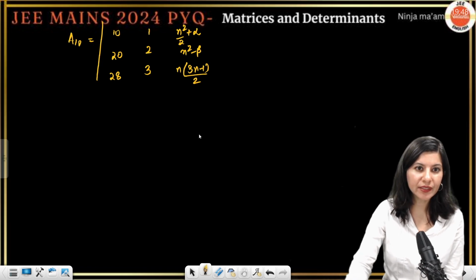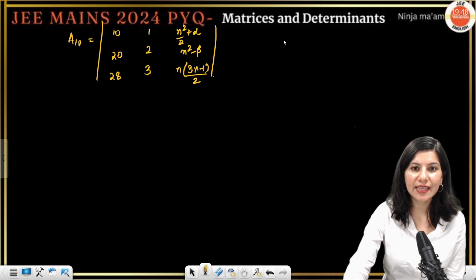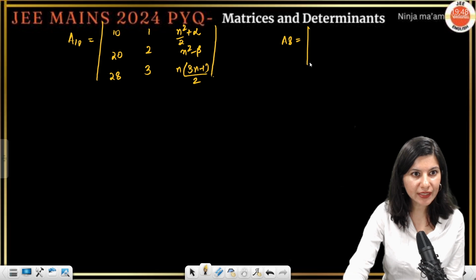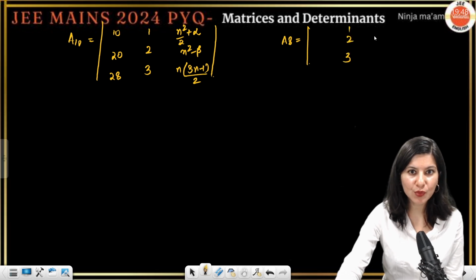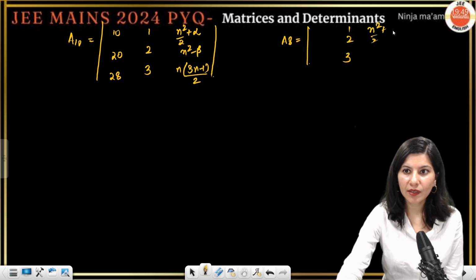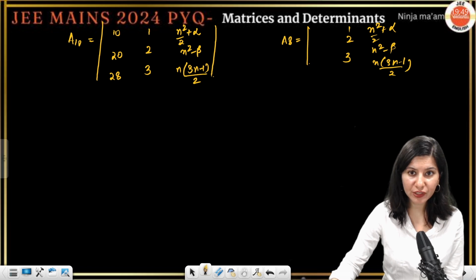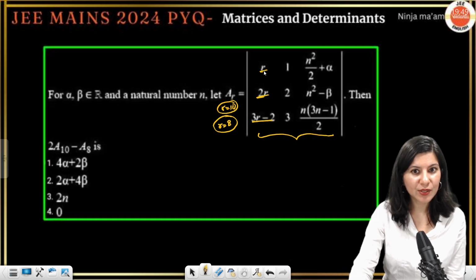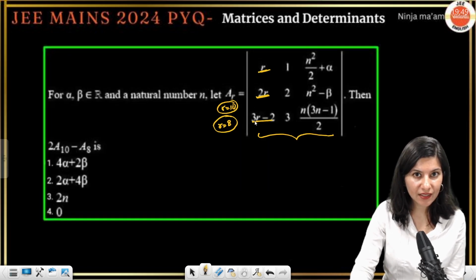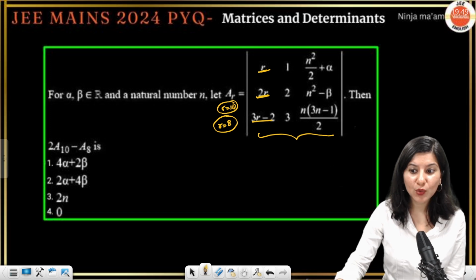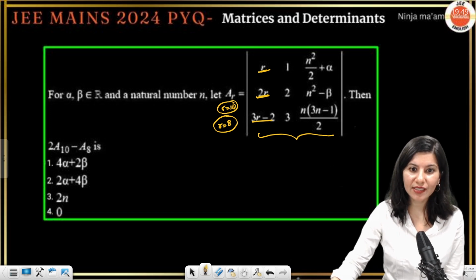Correct? Okay, determinant closed. And same, A8 if you want to calculate, then the next two columns will be same, exactly copy pasted, right? And the very first column, so r equals 8: 8, 16, 8 3s are 24 minus 2, 22. So 8, 16 and 22.